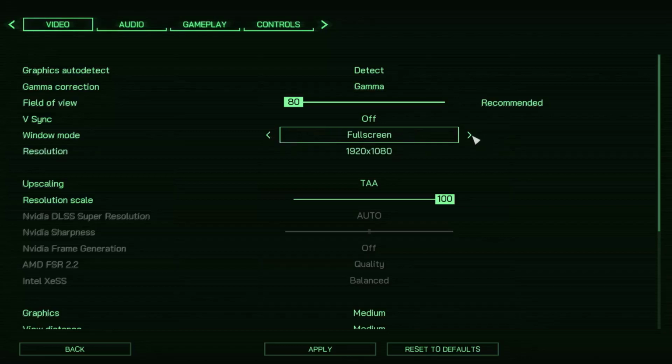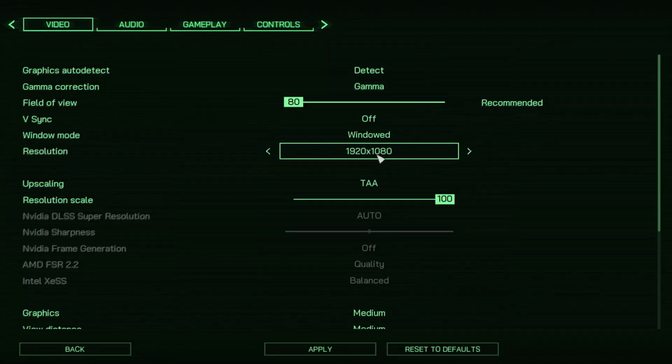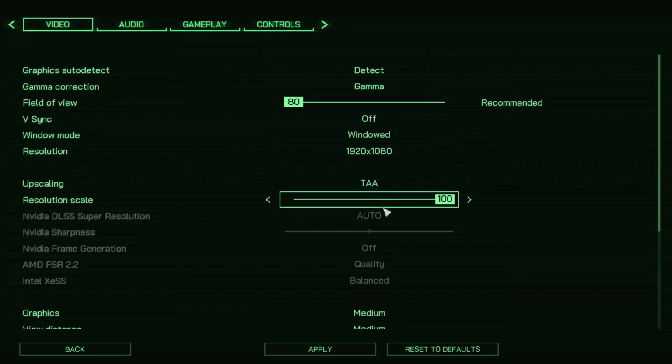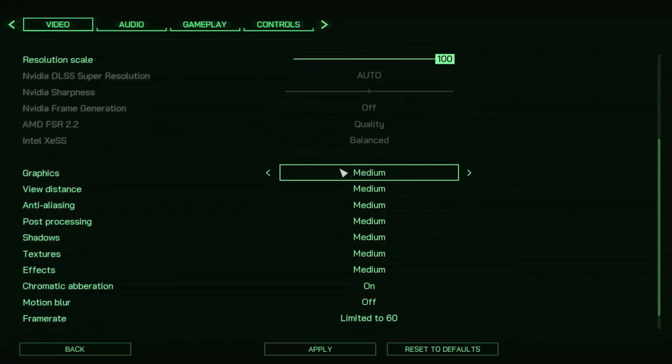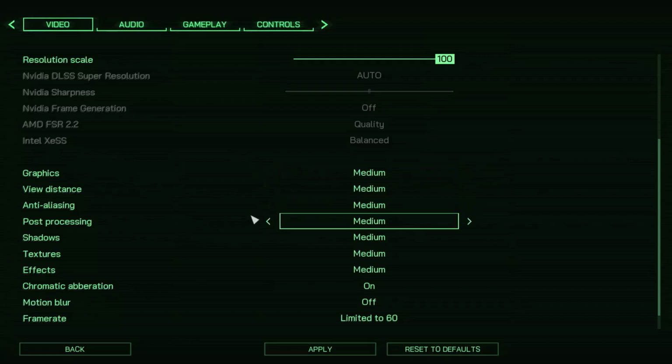And now if this is set to full screen, you can try window full screen, or you can even switch to window mode and lower down resolution. Now if this is set to 4K, you can try 1920 by 1080p. You can even lower it down more, and then check. Now scroll down. Now over here you can see graphics. Now over here, if this is set to epic, you can try high. You can even go for medium, or you can even go for low quality. So try to lower down graphics settings,